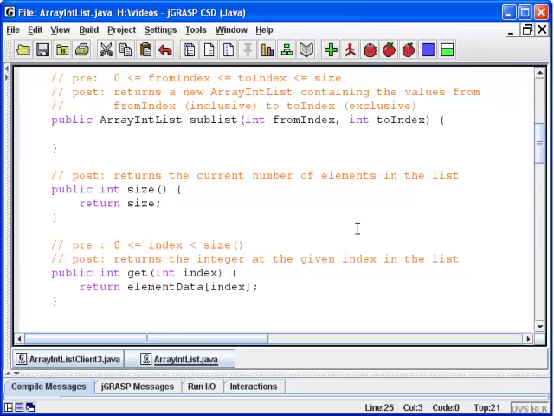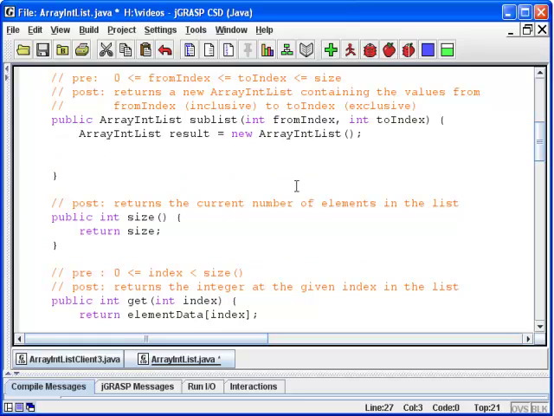So I have the ArrayIntList class here for us to work with, and I've gone ahead and set up the header and the pre-post comments for this particular method. And it's supposed to be returning a brand new list. Sublist is supposed to make a brand new ArrayIntList. So what I'm going to do is begin by saying that I want an ArrayIntList that I could call result. It's a new ArrayIntList, initially empty, but we'll fill it up in a second. So we know we're going to want to construct a brand new list and that we're going to want to return it. So the problem involves making a new list, it involves returning that list, and in between we want to fill it up.